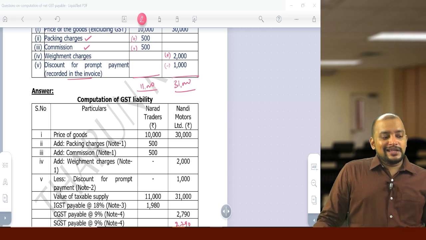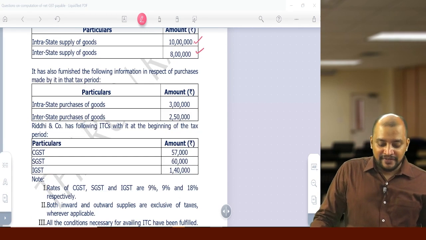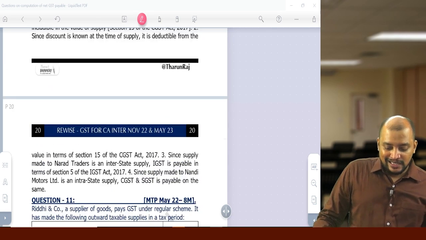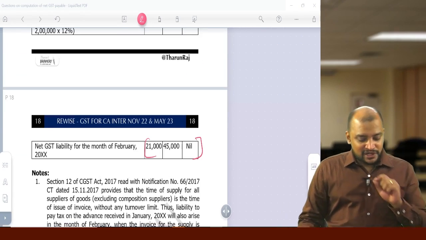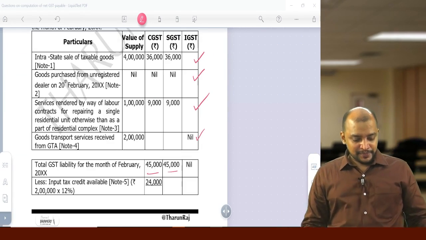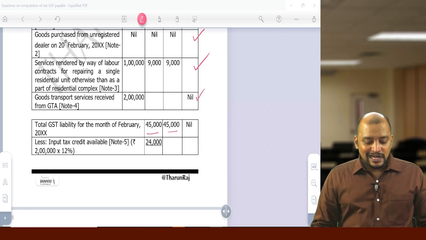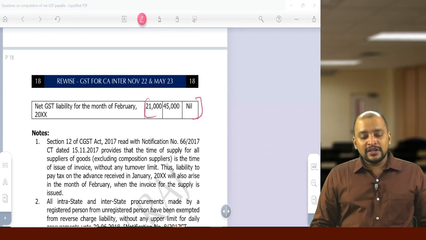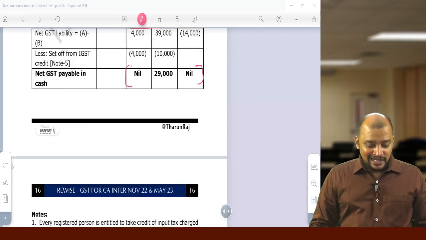Okay. Is there any way to find the minimum cash outflow in the exam? Yes, there is a way. What you should do is total liability minus total ITC. We took one question. So total GST liability 90,000, 90,000 minus 24,000. So that should be the minimum net GST payable. Like that, wherever it is.